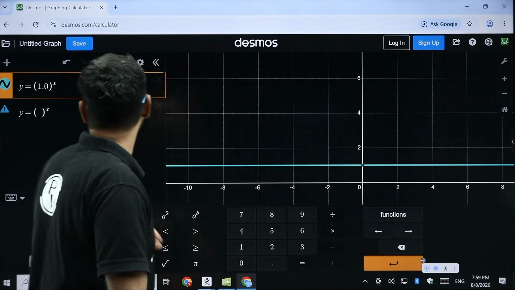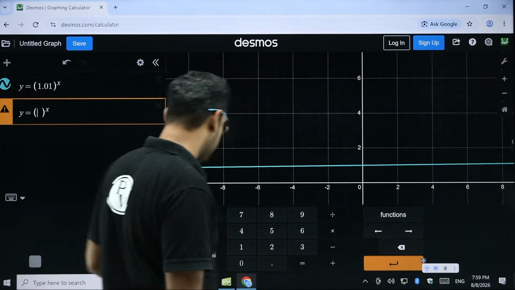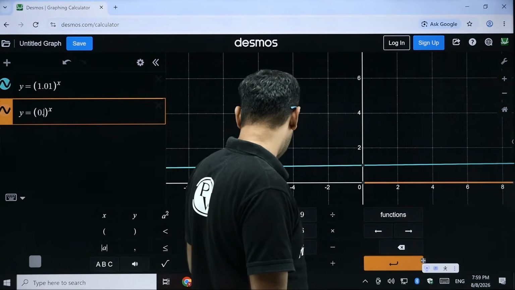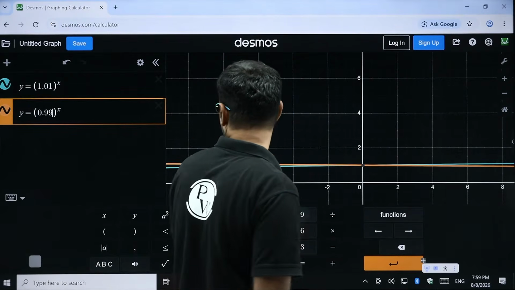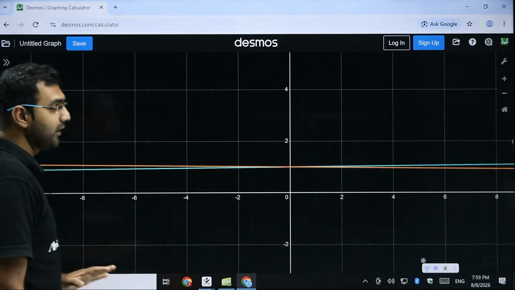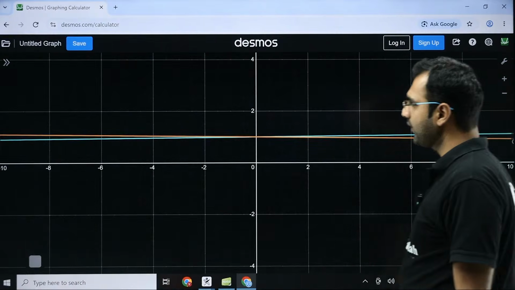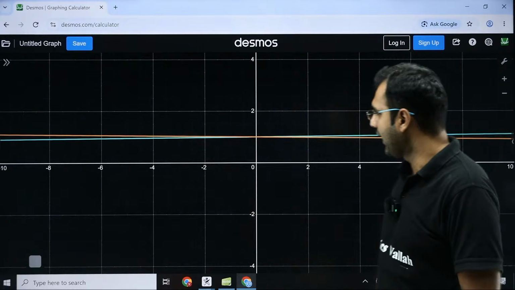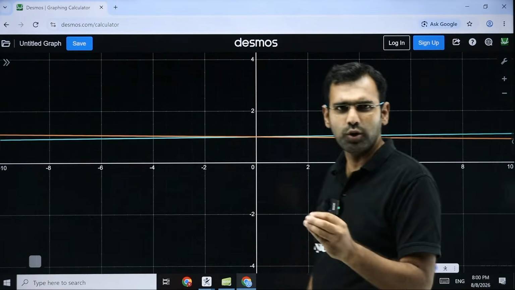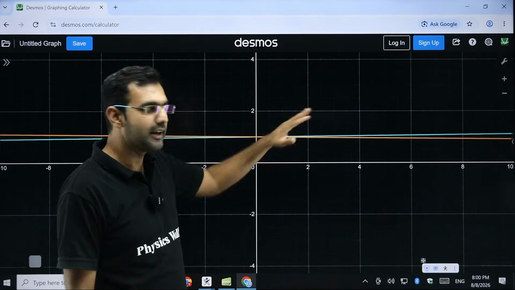By the way, I am saying 1.01, let's say you take, and there you take, let's say 0.99 for a while. So I just wanted to show you these two curves. Look at these two curves. Something really beautiful we'll be noticing now. Please pay attention, everyone. Now the orange curve and the neon curve, or indigo you'll call it. So two curves we have, the orange curve and the indigo curve.